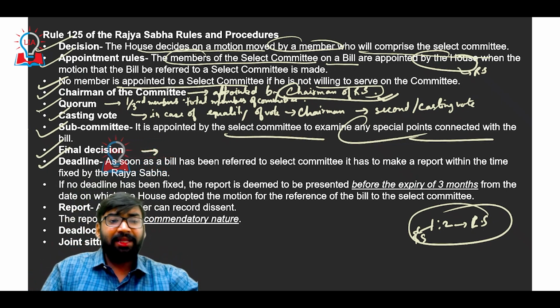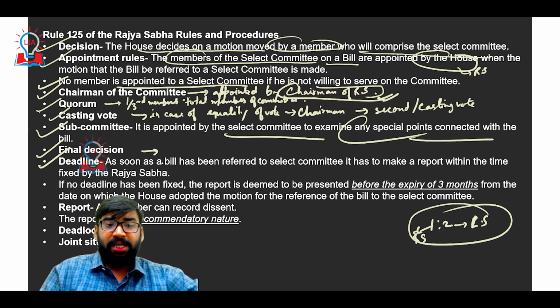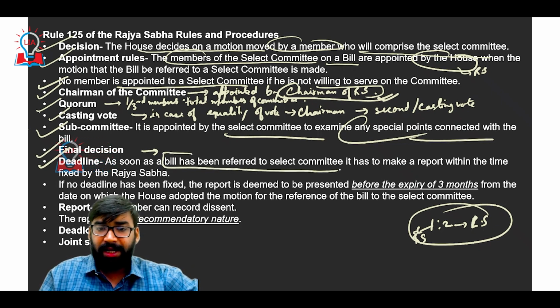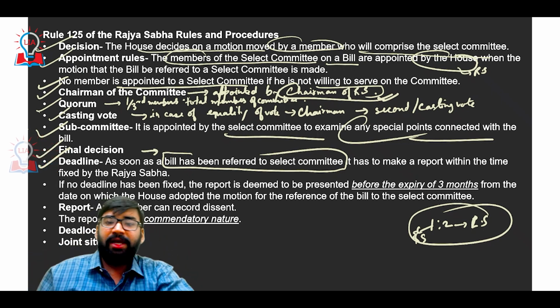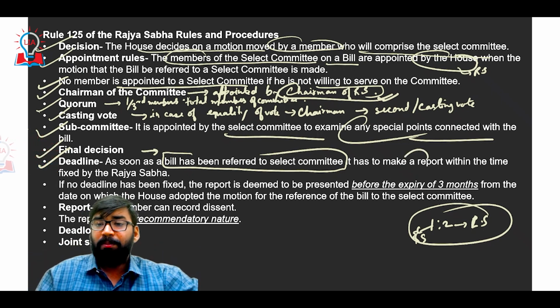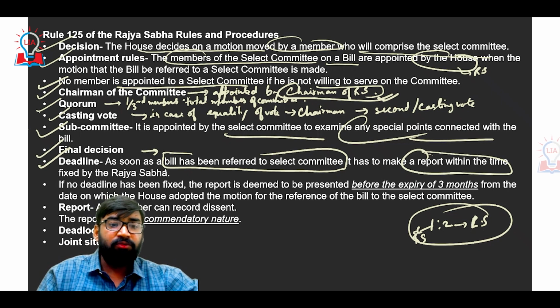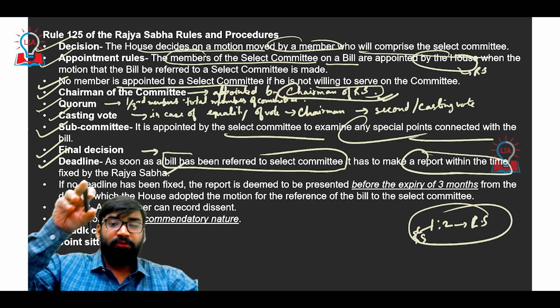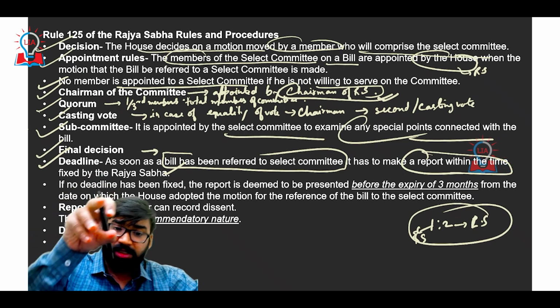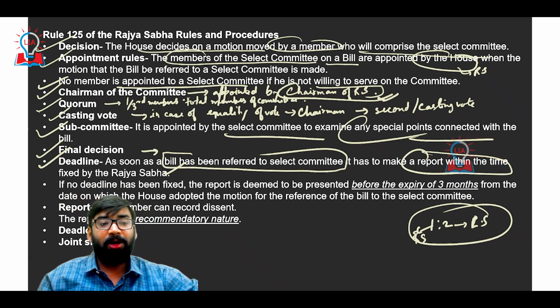Clear? Then the deadline. The moment the bill is referred to the select committee, they have to make a report within the time which is fixed by Rajya Sabha. So the time limit for the report of the select committee is fixed by whom? It is fixed by Rajya Sabha only.